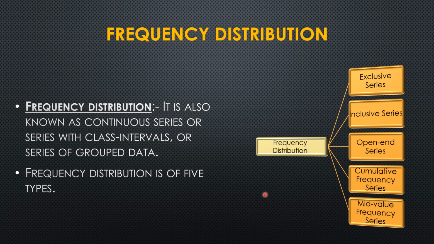Here we can see the distribution of frequency distribution. It is divided into 5 types, that is exclusive series, inclusive series, open-end series, cumulative frequency series, and the last one is mid-value frequency series. Now one by one in detail we will learn about all these types of frequency distribution.